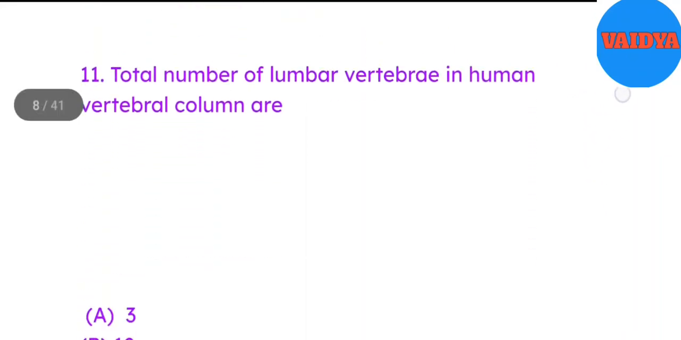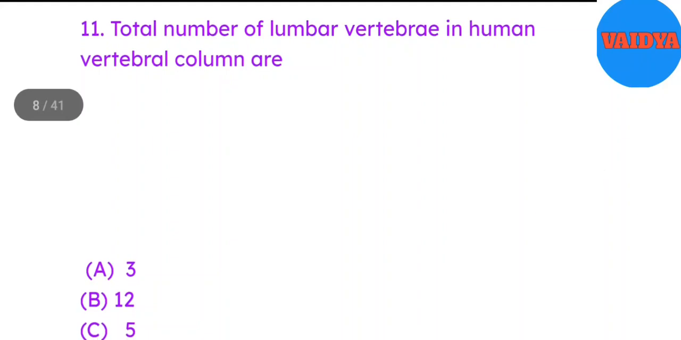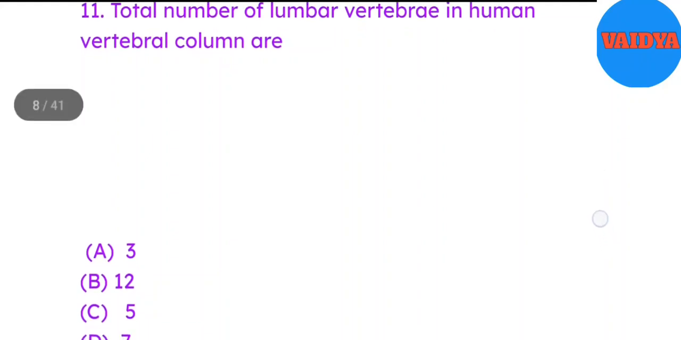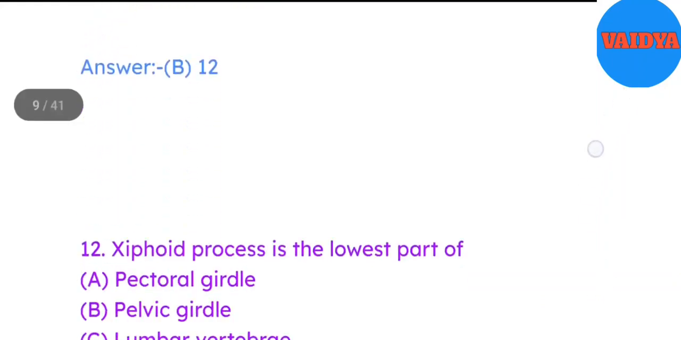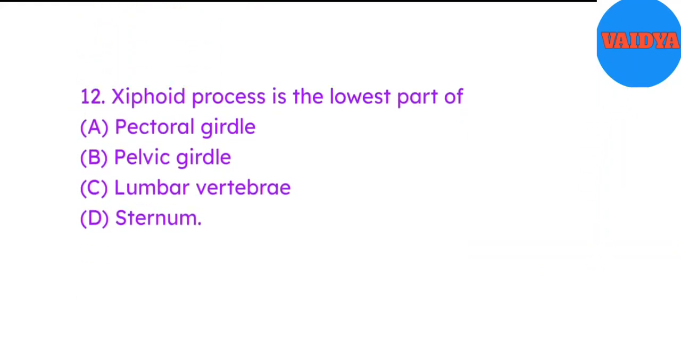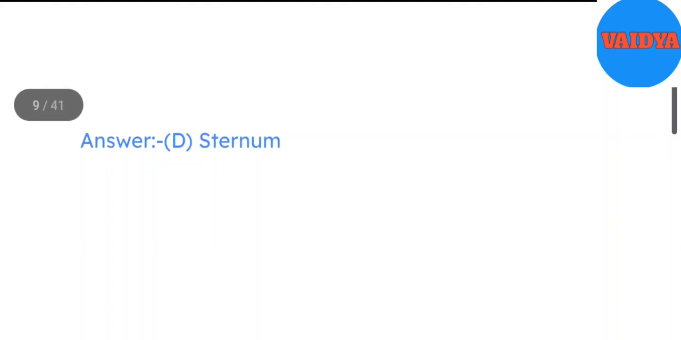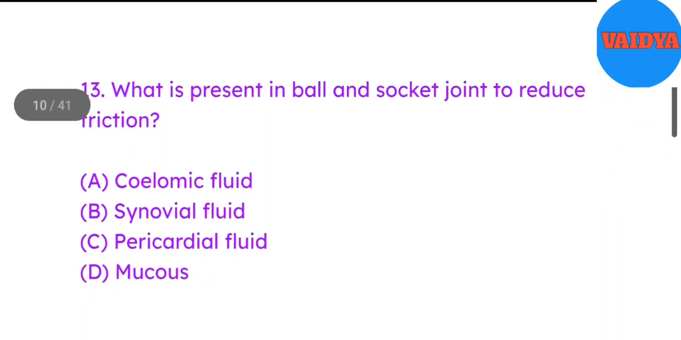11. Total number of lumbar vertebrae in human vertebral column are A. 3. B. 12. C. 5. D. 7. Answer B. 12. 12. Xiphoid process is the lowest part of A. Pectoral girdle. B. Pelvic girdle. C. Lumbar vertebrae. D. Sternum. Answer D. Sternum. 13. What is present in ball and socket joint to reduce friction?